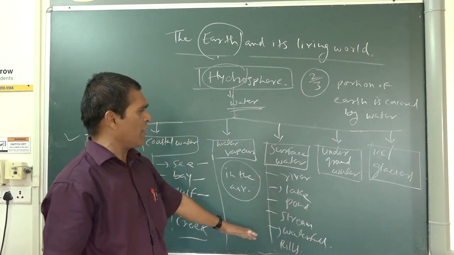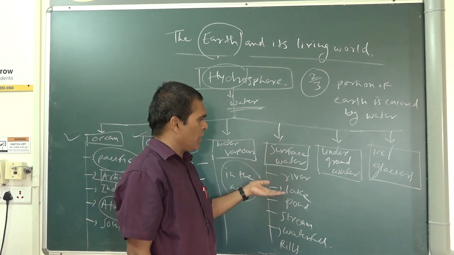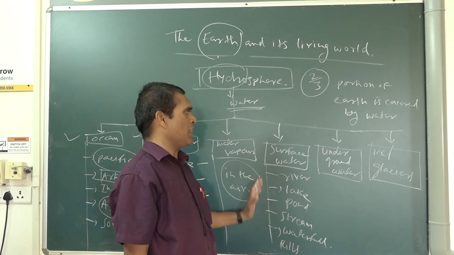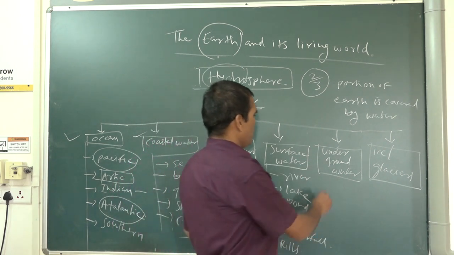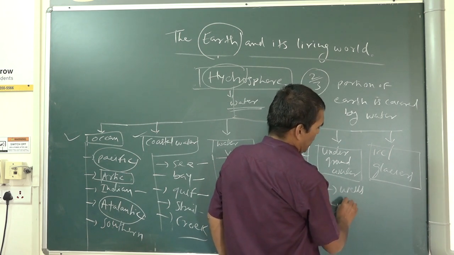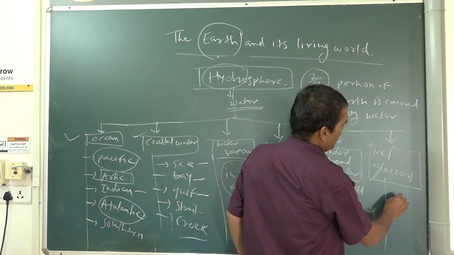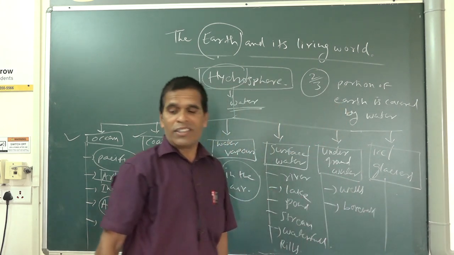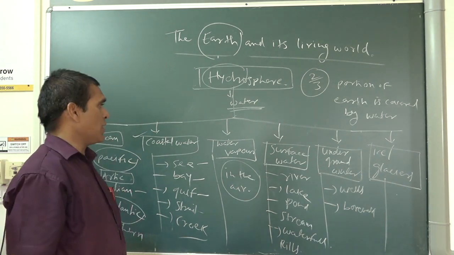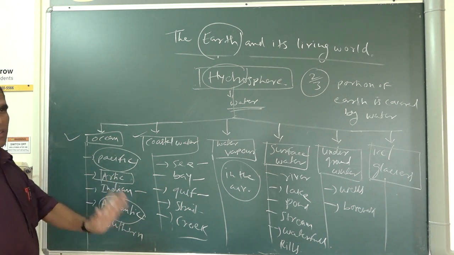You will find water in these sources. We will find water in the river, lake, pond, stream, waterfall, all of these are the hydrosphere. Underground water is there, wells are there, and you know the bore wells are there. Glacier, that is ice. In this way, this is the entire hydrosphere. You have to understand it and go through it. All these are the sources of water.